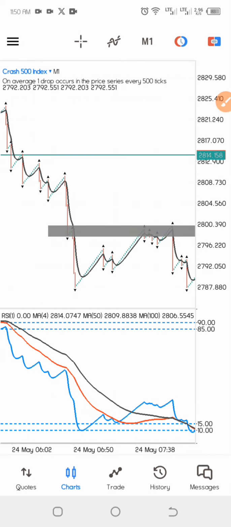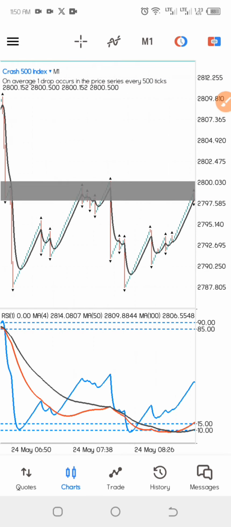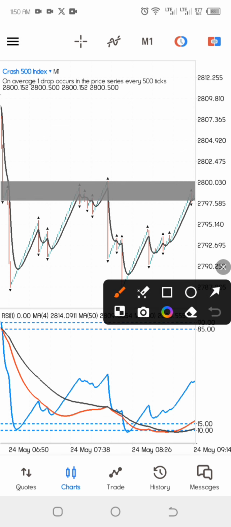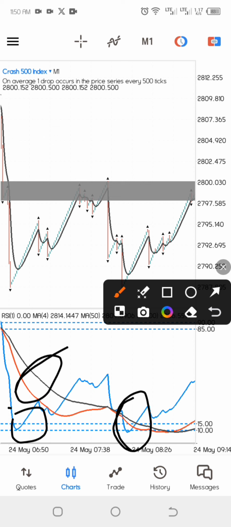Now on our 1-minute time frame, we are going to be looking for an entry. You have to keep in mind that whenever you want to take a trade, you also want to make sure that all the lines come to the 15 levels of the RSI. Now you can see something right at this area. You can see that we only have the blue line come to the 15 levels. The remaining 2 moving averages do not come to the 15 levels, so we are not going to enter that trade. This is the area we are going to enter our trade for.